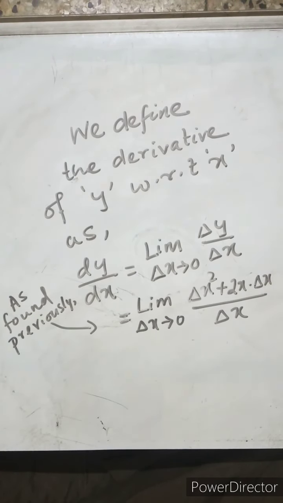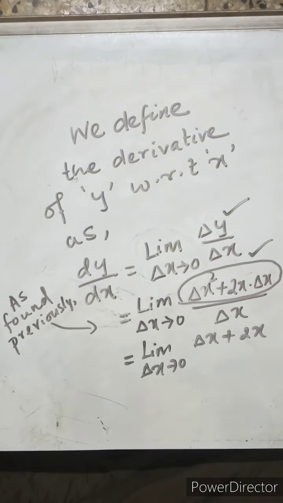So as found previously, we had obtained the value of delta y as delta x square plus 2x times delta x, isn't it? So delta x at the bottom can just cancel out in the above expression. So we are left with delta x plus 2x. Delta x cancels out from delta x square, and it also cancels out from 2x delta x.